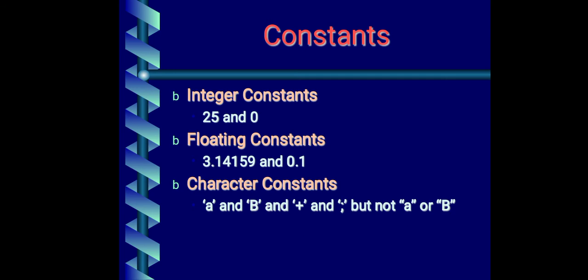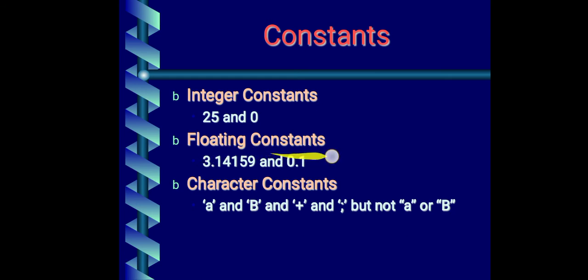So what is the difference between a being constant or 25 being constant? 25 is constant, 25 is not changing, but rather a is changing. A is becoming 25 first, then it is becoming 26. So a is a variable and 25 is a constant. Same way, if I take the example 0, if I write in the program i is equal to 0, 0 will remain 0 only throughout the execution of the program. This will not change, so that is constant.